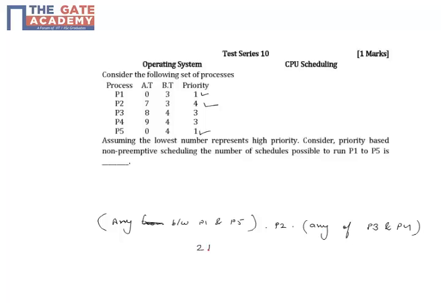So 2 factorial will be the combination of P1 and P5, multiplied by 1, multiplied by 2 factorial again, the combination of P3 and P4. So my answer is 2 into 1 into 2, that is 4. So 4 schedules are there that I can have to execute P1 to P5.